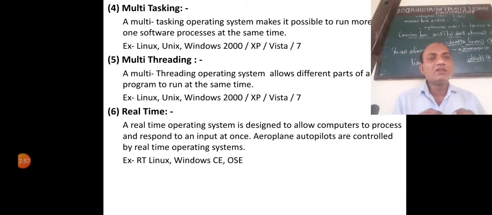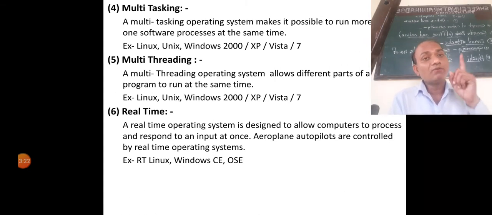If we give a command or instruction to this operating system, if we input the data or the command, the operating system can process that input at once.